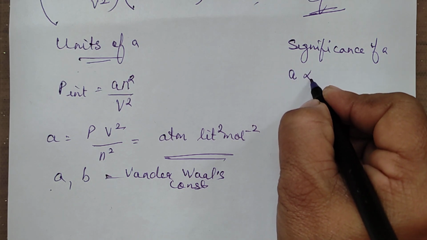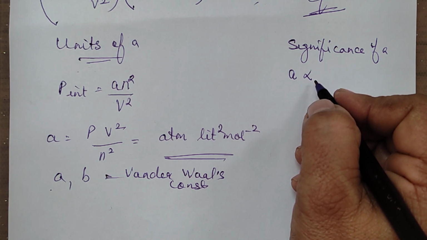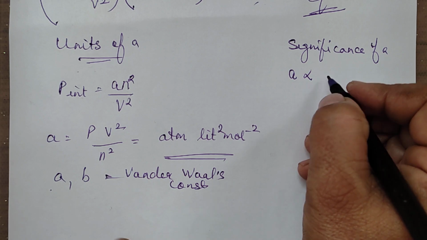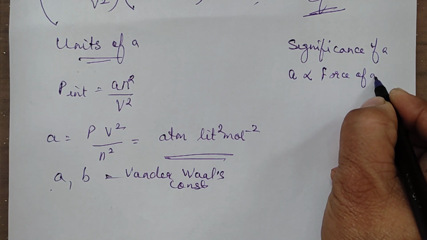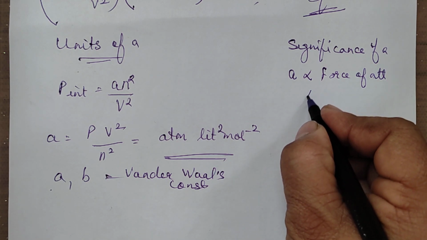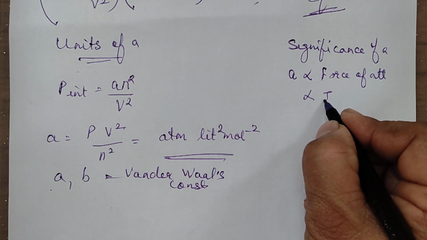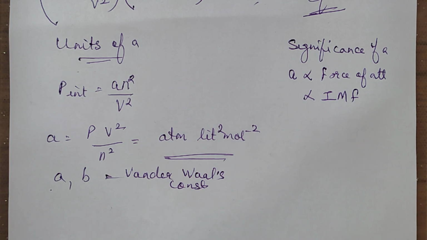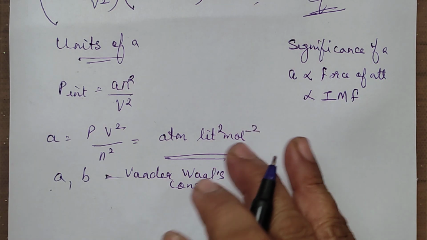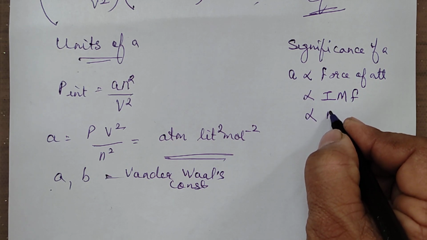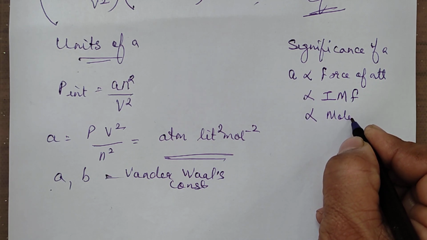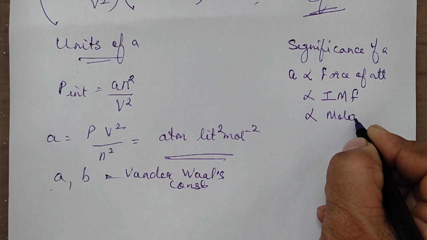a is directly proportional to the force of attraction. And we also know that the force of attraction is directly proportional to the intermolecular forces of attraction. Intermolecular forces are also proportional to the size of the molecule, or we can say the molar mass.